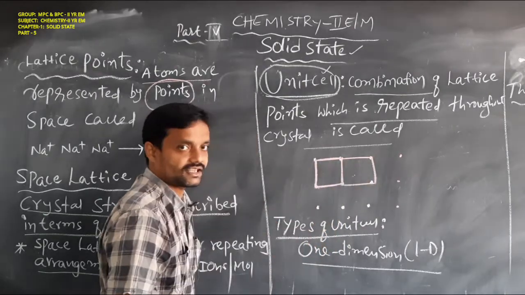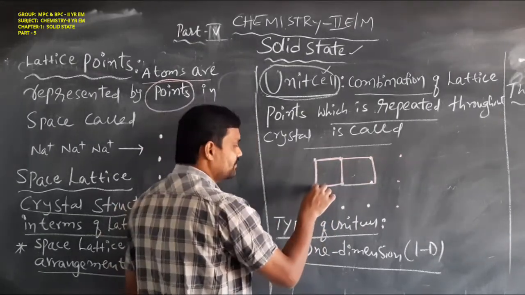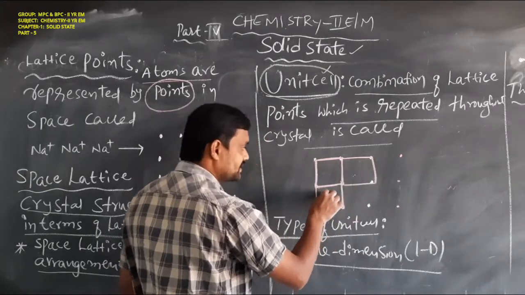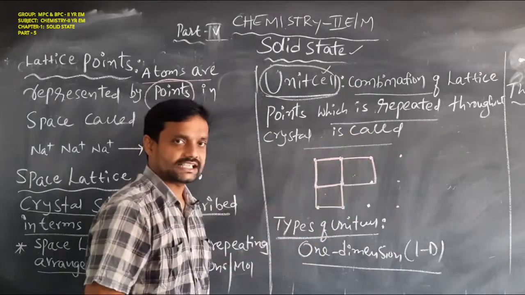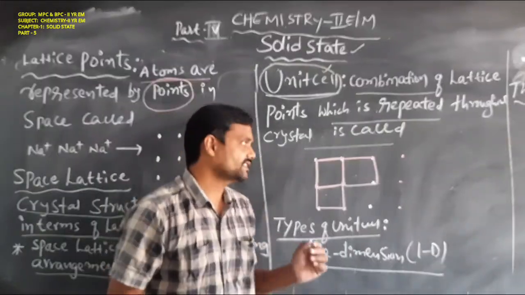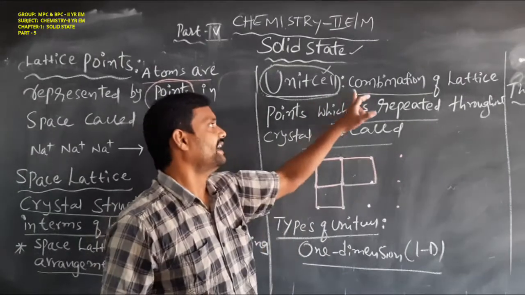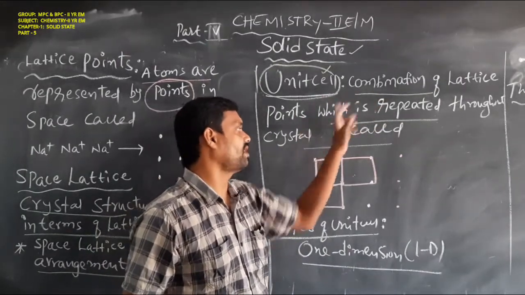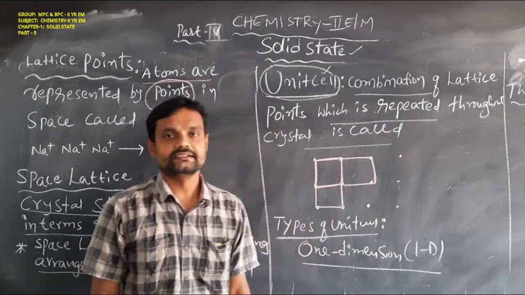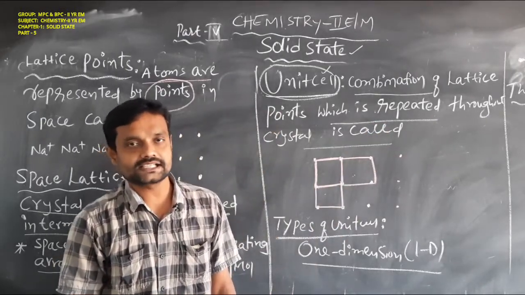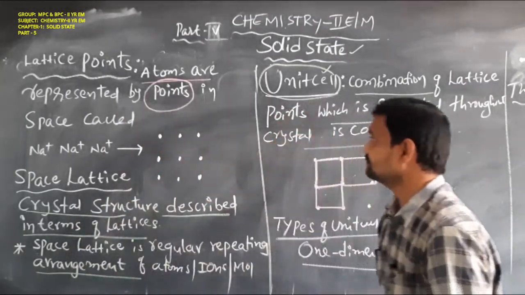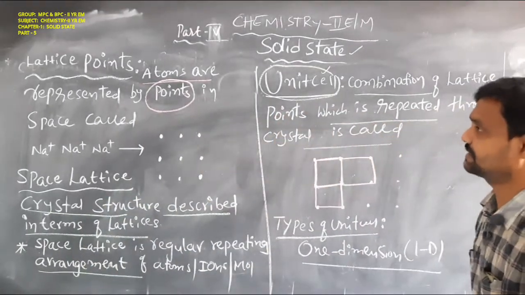If we are adding these lattice points and it is repeated throughout the crystal, that is called as a unit cell. Unit cell means addition of lattice points, nothing but combination of lattice points which is repeated throughout the crystal. So this is the meaning of the unit cell.